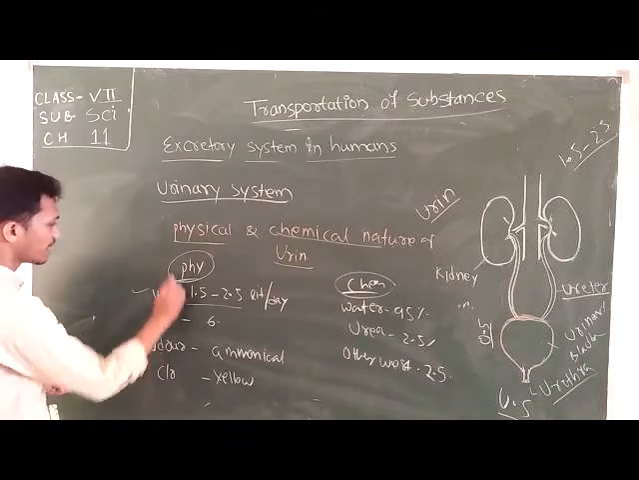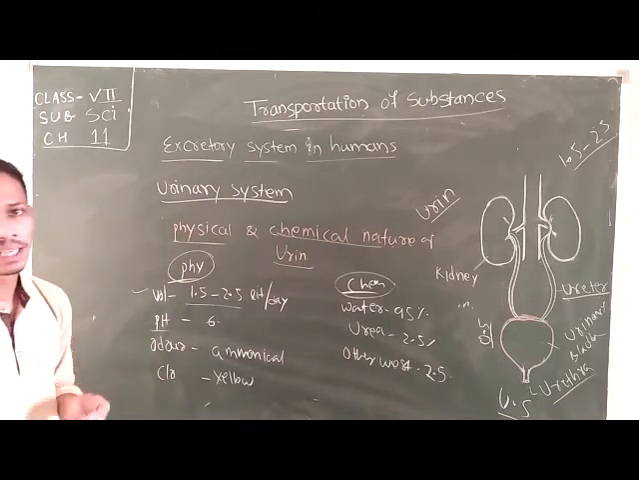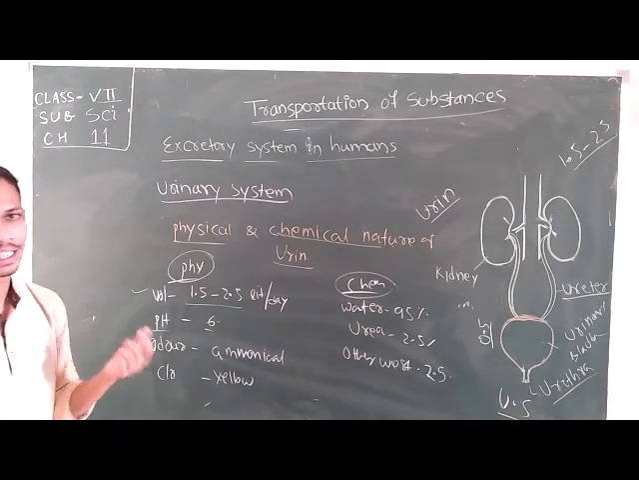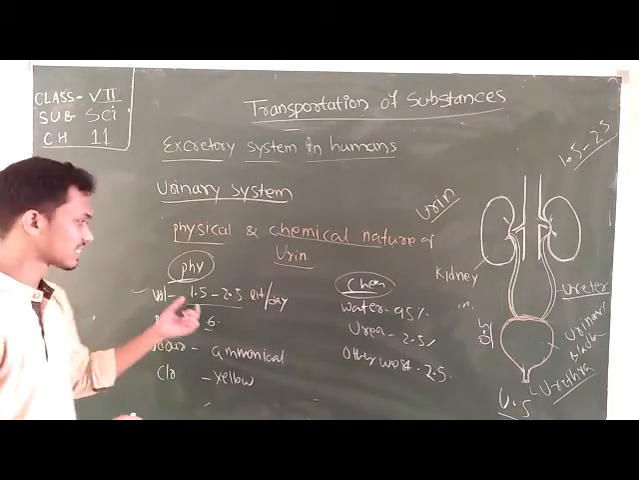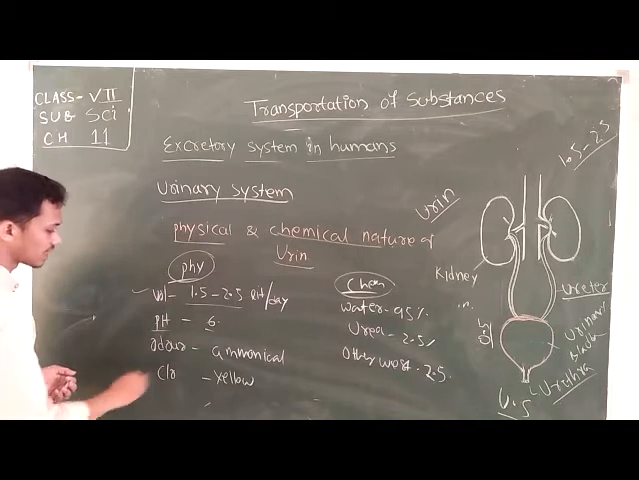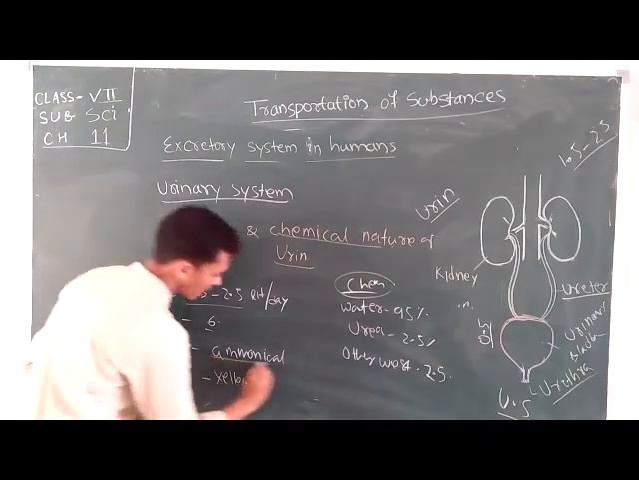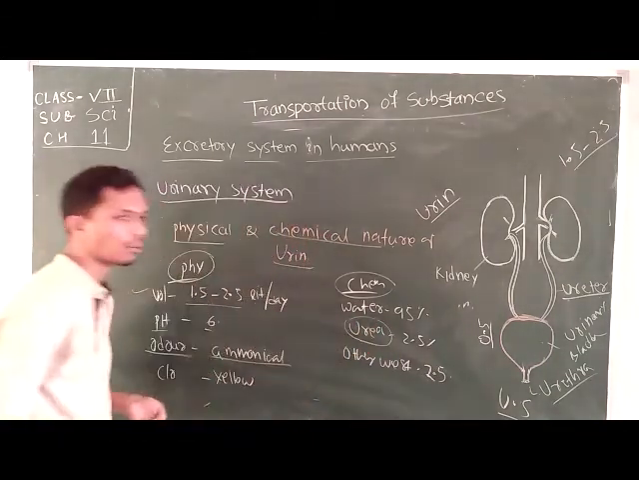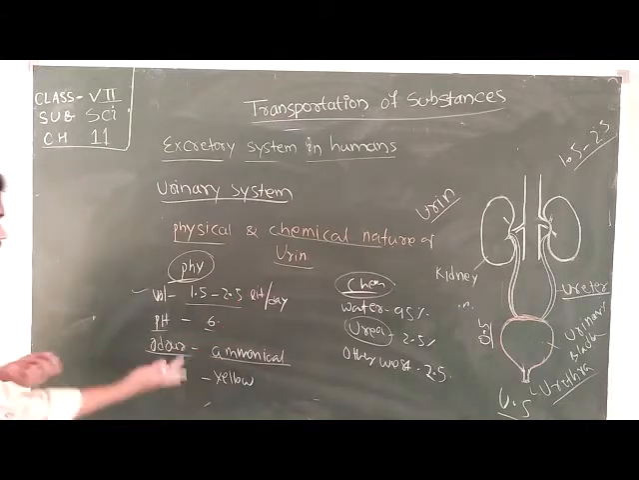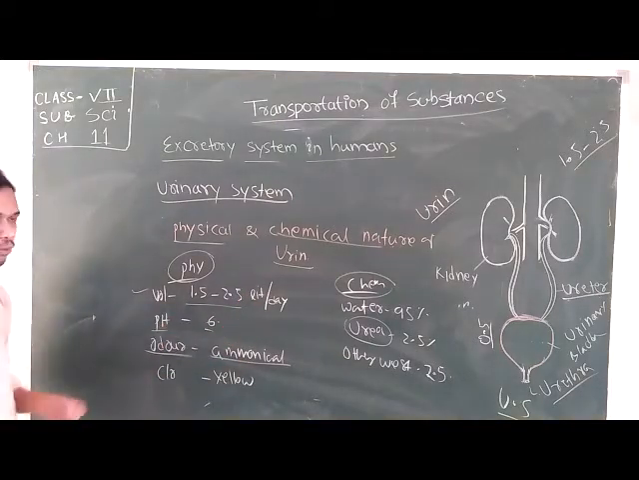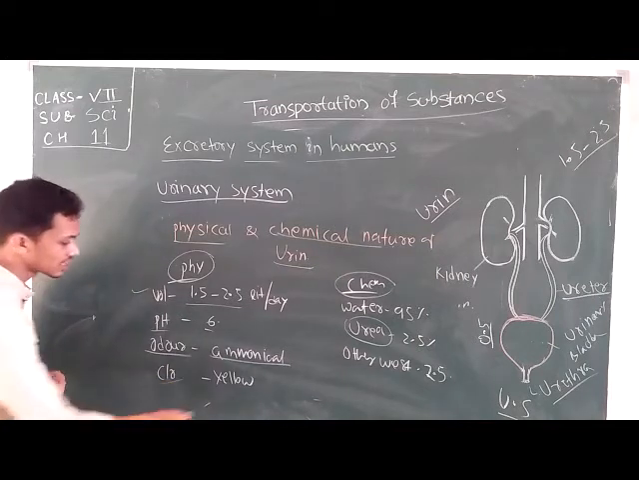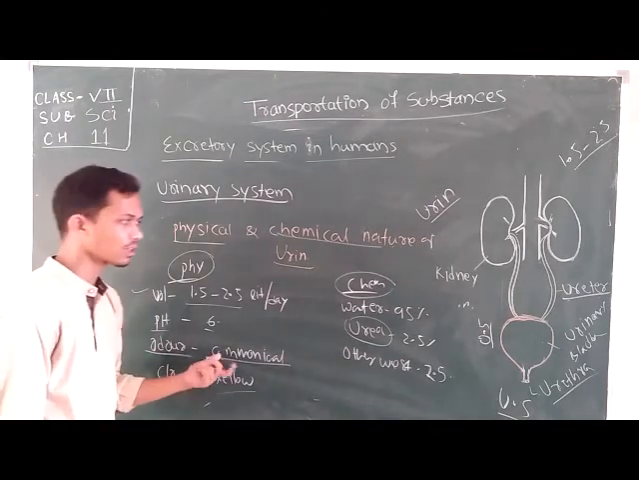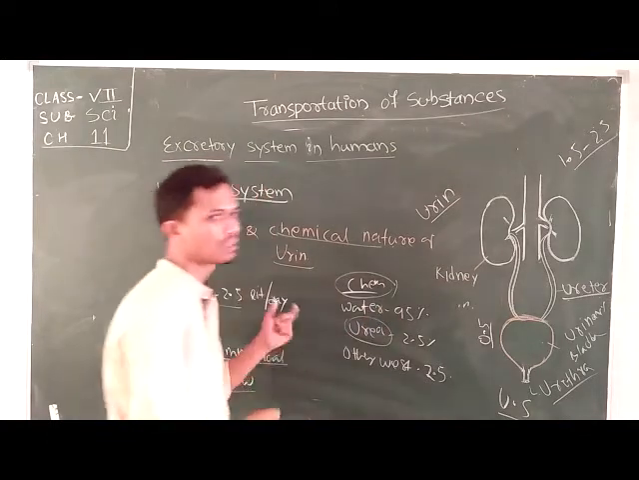After that, the pH of the urine. You know what pH is? pH is the hydrogen potential of a liquid. The pH of the urine is 6, which means it is slightly acidic in nature. After that, it has a smell just like ammonia, because ammonia is present in the form of urea, and due to the presence of urea, it smells like ammonia groups. After that, its color is light yellow. The normal color of urine is light yellow.